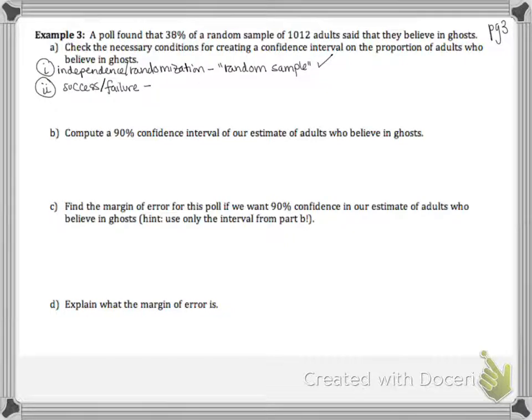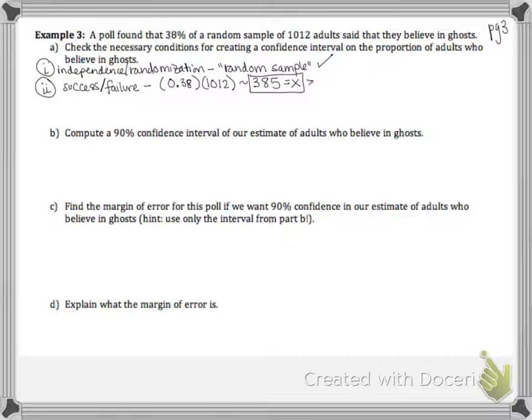So this says I have at least 10 successes and at least 10 failures. And the only way to actually compute the number of successes is to figure out how many people said yes. So if 38% believe in ghosts out of 1,012 American adults, if we round what we get in our calculator to the closest number, we get 385 American adults who said yes or are considered successes.